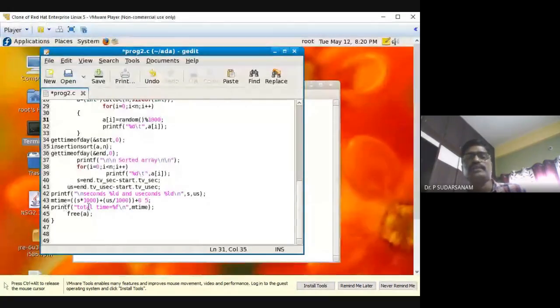So m time is equal to s into 1000 plus us divided by 1000 plus 0.5. I told you last class also, this is to make the units equal. For example, you have 72 minutes and you want to convert it to hours. What will you do? 72 divided by 60.